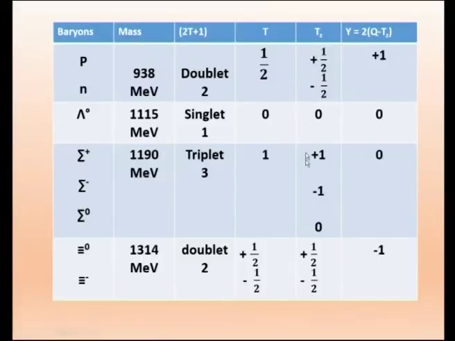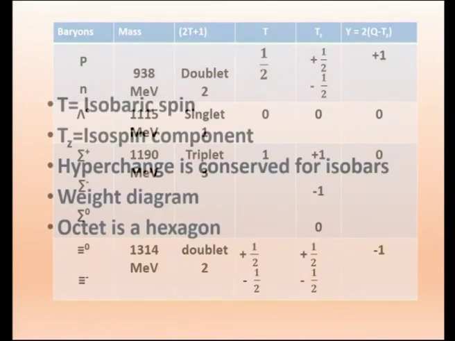So it is called super multiplets of baryon, and it will be called as octet because there are 8 particles. For all these baryons, there are 2 variables. One is Tz, and the other is y, the hypercharge. So we can always draw a diagram. Maybe we can take Tz in the x axis, and we can take hypercharge in the y axis. If you do that, I will be getting the diagram, which we will see in the next slide.